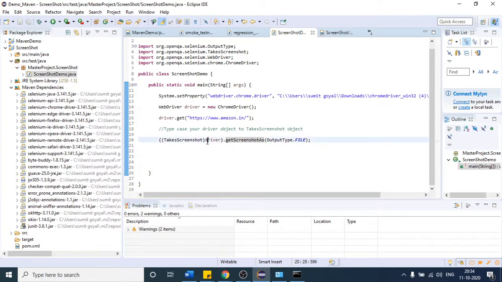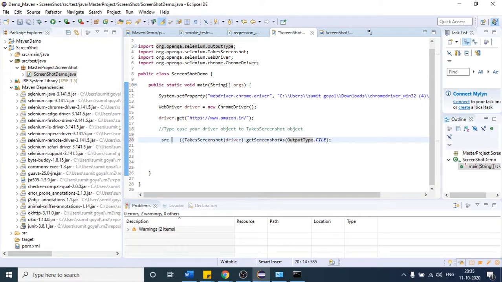So what this line is doing, we don't have any more error. First I am typecasting my driver object to this object, TakesScreenshot, and once we typecast our object, now there is one method which is called getScreenshotAs. This method is saying get the screenshot, and the screenshot output is in the file format. So once I get the screenshot, I want to cache that in one variable.